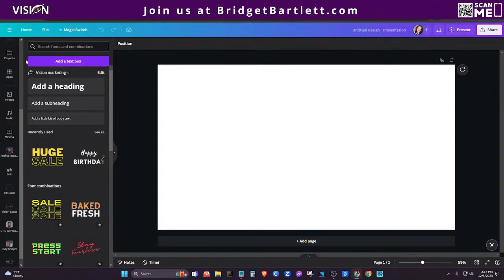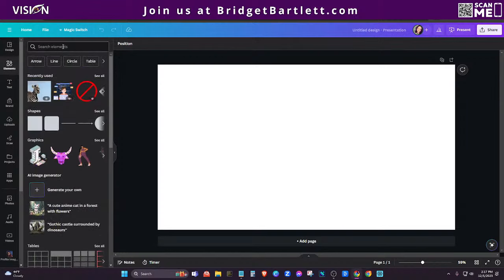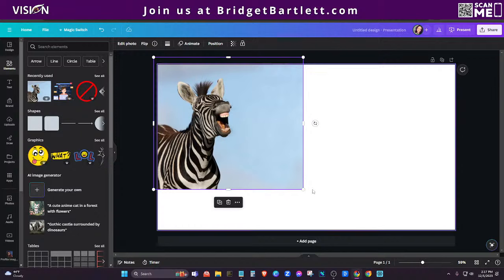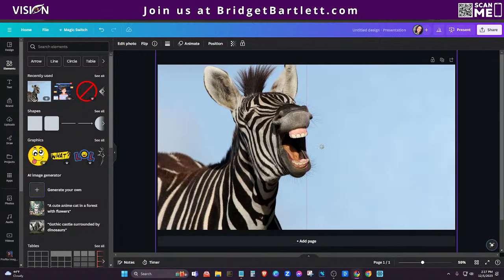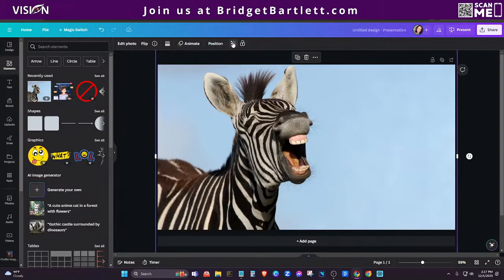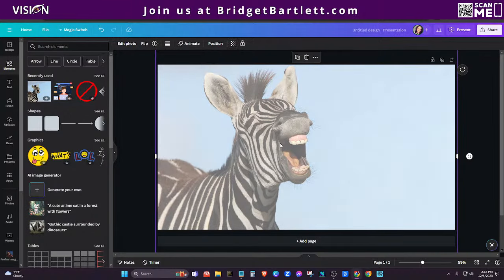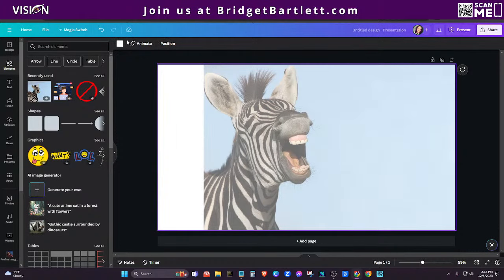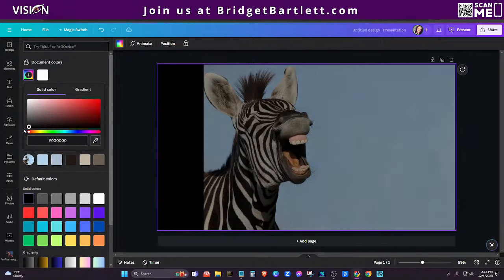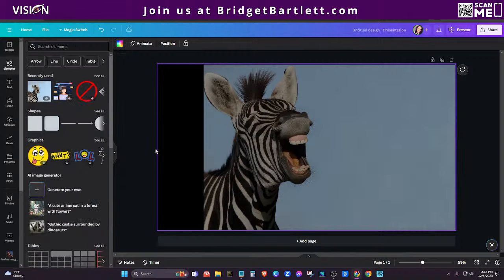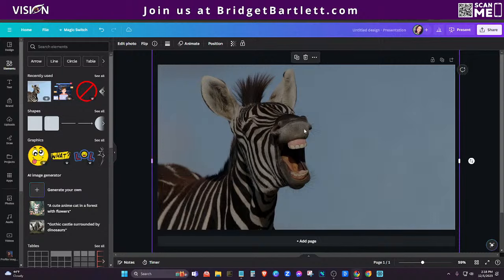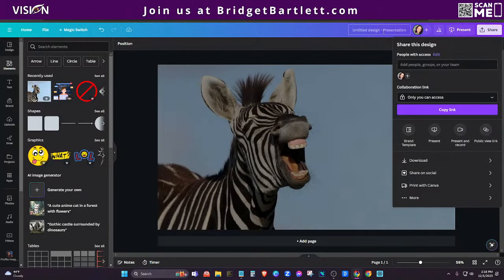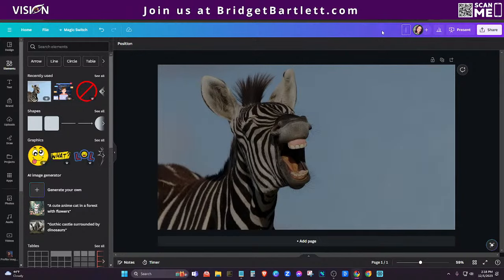All right, so we're looking for photos, elements. Oh, okay, so I'll just use this image here. So we're going to say a big laughing zebra because it is a joke, right? So we can customize this, of course. One of the things I like to do is make this a little bit transparent. And then I'll make the background here a black color or something just to give it a little bit of depth there. And then I'll just move this over here. All right, so we'll just keep it like this. All right, so I'm going to go ahead and download this. Let's call it Zebra so I can find it.